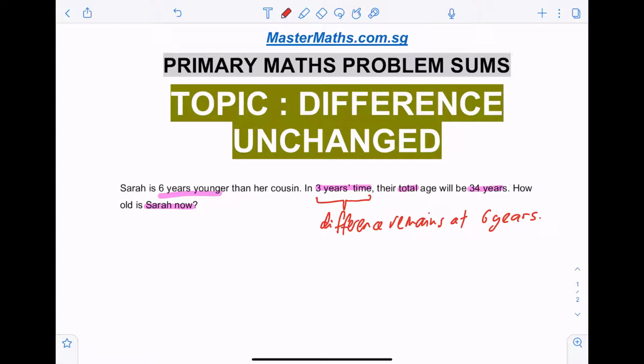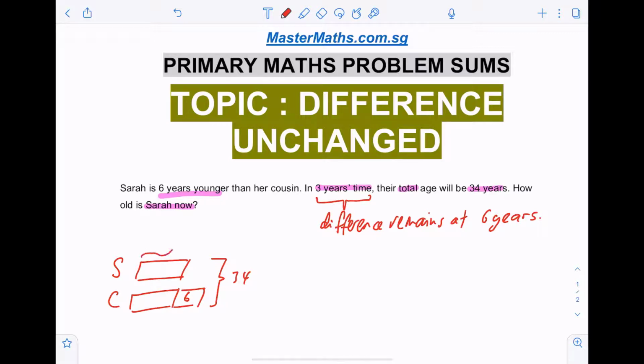Alright, so what we can do is we can draw a model for Sarah and a cousin. For Sarah, we will draw one box like this. For cousin, one box plus 6 years. And the total in 3 years' time will be 34. So since you're interested about Sarah, we try and find this box here. In 3 years' time, how old will Sarah be?